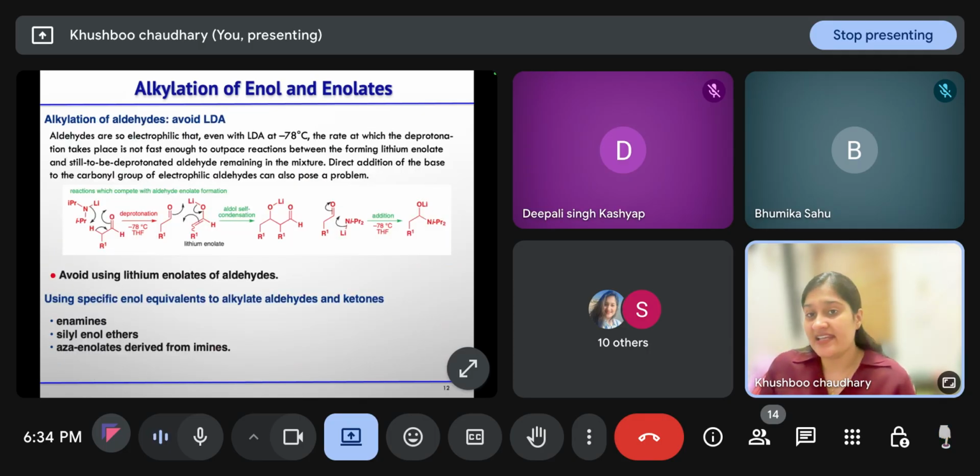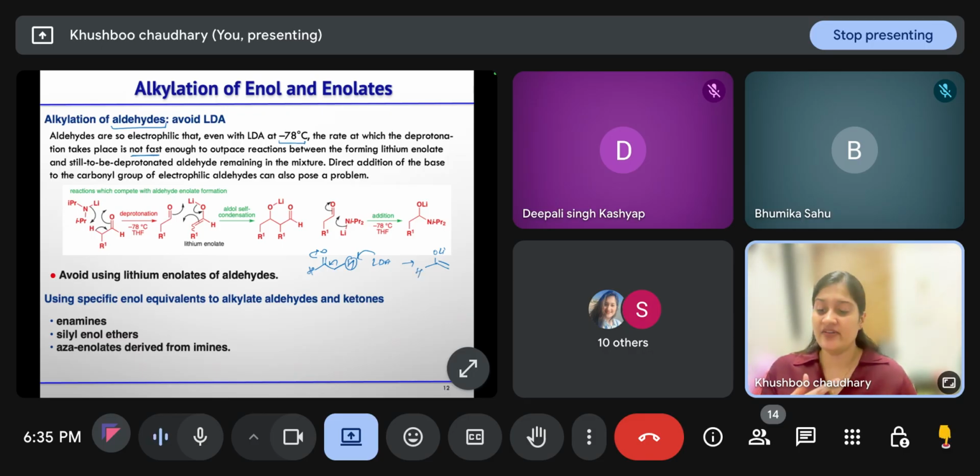Now we can't use LDA with aldehyde, because aldehyde is very much reactive and it is very much electrophilic. Even if we are performing the reaction at minus 78 degrees Celsius, the rate of deprotonation is not fast enough, and the self condensation product will form. So if we have any aldehyde with a hydrogen at the alpha position, your LDA will take this proton and form the lithium enolate, with O, Li, and this double bond.